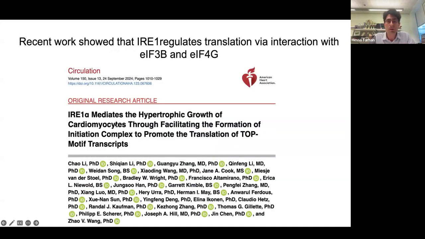And we made use of this paper. This is a really beautiful paper in a journal that I normally would not read, Circulation. I found it actually by accident. They showed that cardiac hypertrophy is mediated by IRA1 activity, and this is an activity that's independent of the splicing of XBP. So it's a non-canonical role of IRA1 that regulates protein synthesis and therefore the hypertrophy of cardiac myocytes. They showed in this paper that IRA1 interacts with EIF3B and 4G to increase protein synthesis.